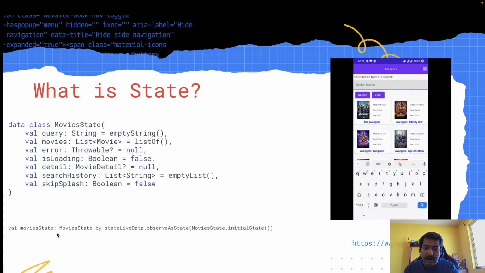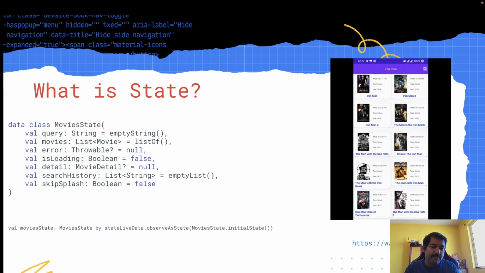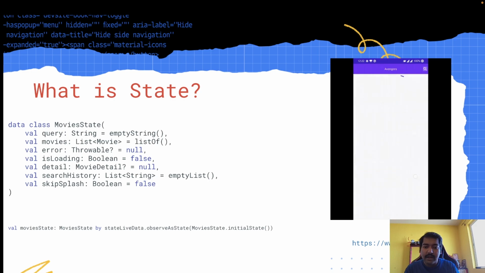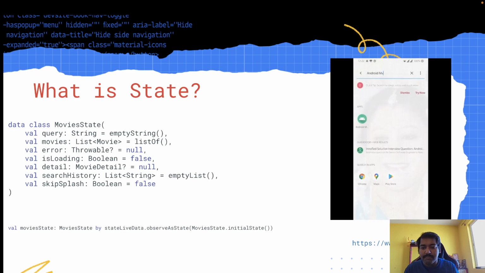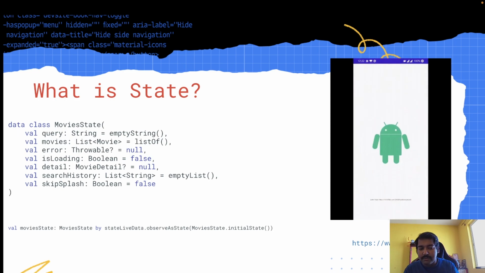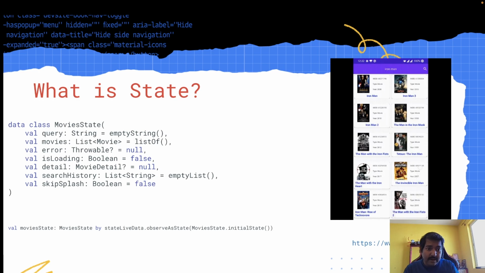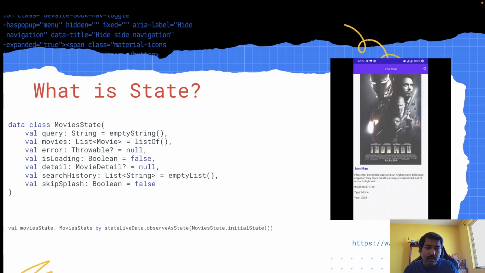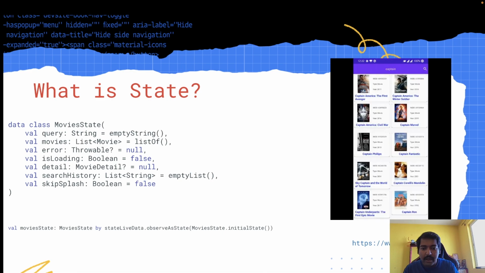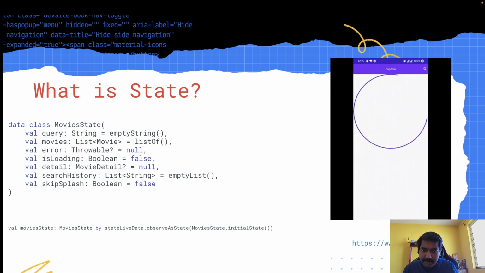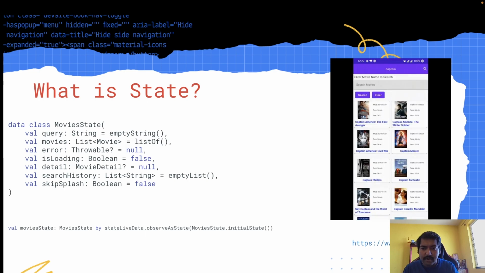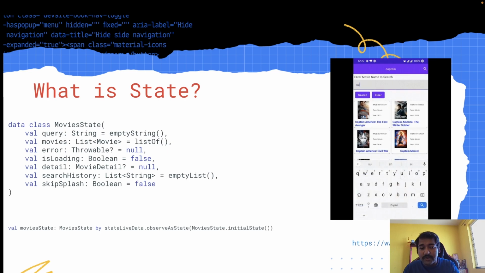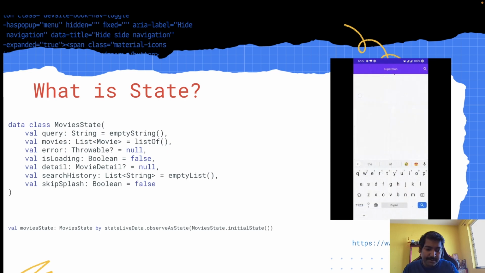Now here you can see how I am basically observing that state, right? My view model is actually emitting live data, and here I am observing live data from my composable function. Now that is not the only way to observe state in composable. There are a lot of ways. I would talk about them in detail later, but let's move on, and let's talk about UI element state, or how to actually observe the state changes in general, right?